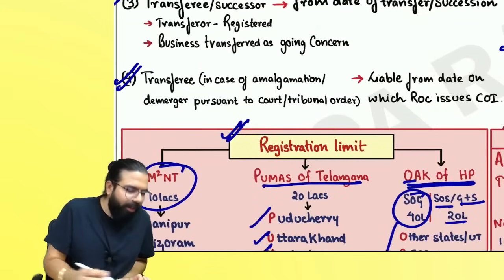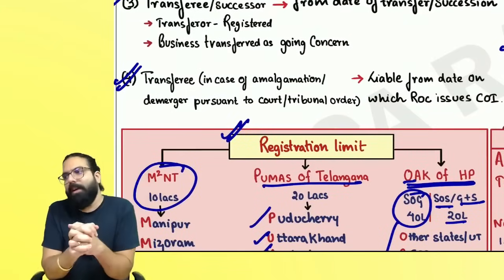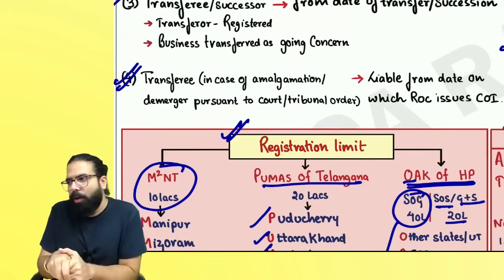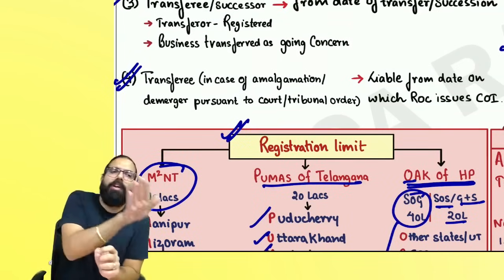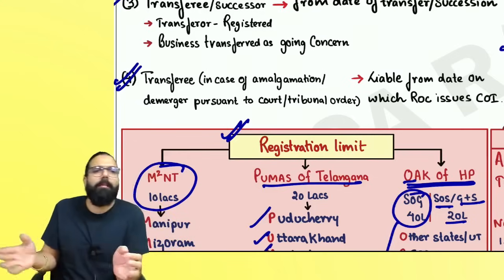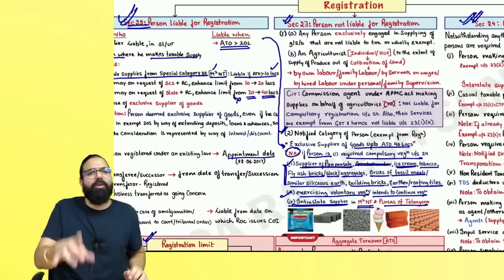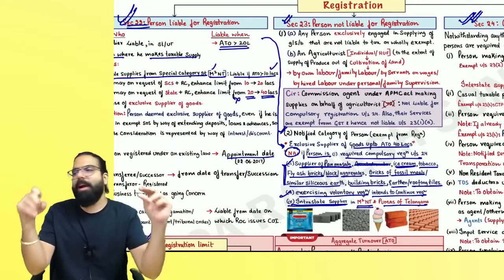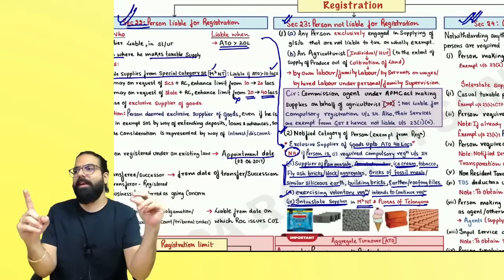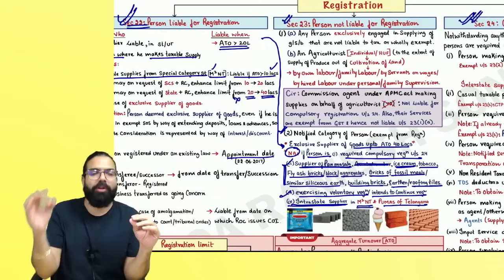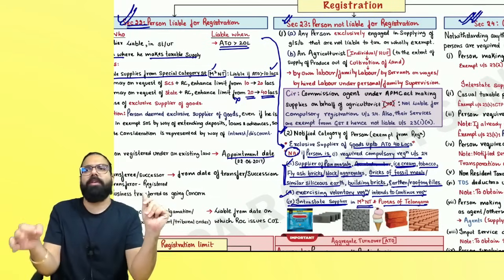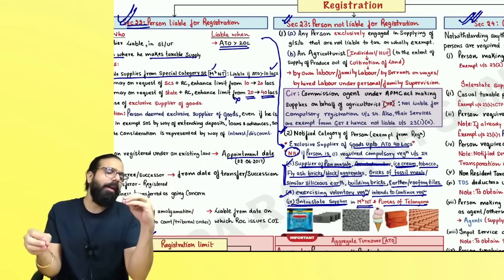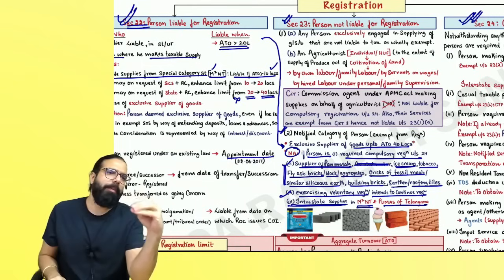The next one over here is section number 24. In case of transfer of business, basically amalgamation, demerger, etc., because of a court or tribunal order, always remember the day the ROC issued the certificate of incorporation, from that day you become liable. Section number 22, I told you section number 21: the supplier is liable when he crosses 40 lakh, 20 lakh or 10 lakh. Section 22(2): existing registered person on the appointment date. 23: transferee on the date of transfer or succession. 24: transferee in case of court order, basically on the date the certificate of incorporation is given.